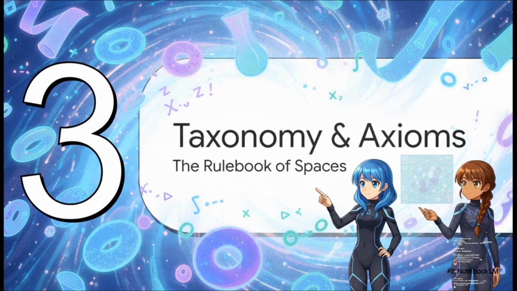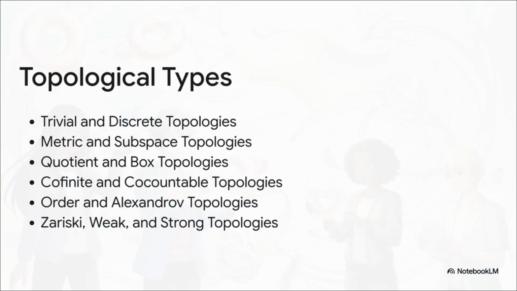Having established the basic language, we can now categorize the exhaustive rulebook that governs these topological structures. Just by defining open sets differently, we can generate all these distinct topological types. They scale from the incredibly coarse, indiscrete topology all the way to the hyperspecific, discrete topology. The trivial, or indiscrete topology, only considers the empty set and the whole space as open, which basically means no 2 points can be separated. On the flip side, the discrete topology considers every single subset to be open.